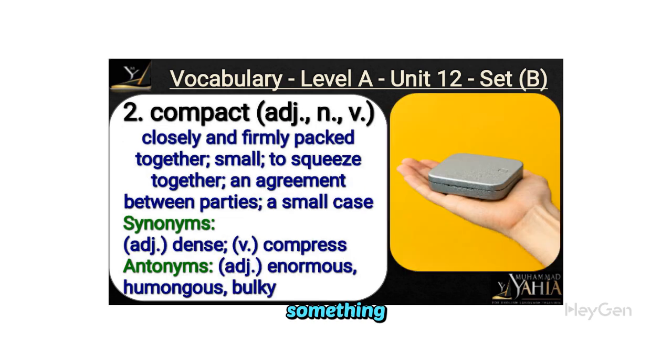Compact can describe something closely packed or small, like a dense object or a small case. As a verb, it means to compress or squeeze together. In a different context, it refers to an agreement between parties. Antonyms include enormous, humongous, and bulky, highlighting the contrast with larger, less dense items.